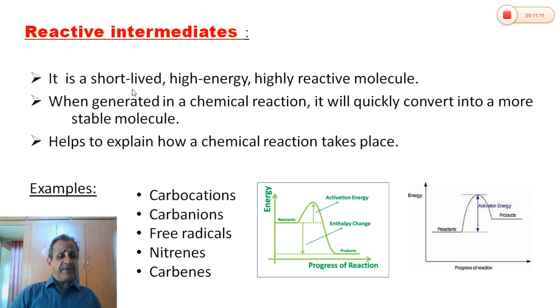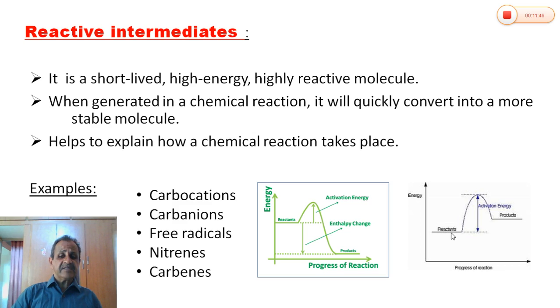Now, the fragments generated during homolytic or heterolytic bond cleavage are called reactive intermediates. They have a very short life, and are highly energetic and reactive species. So they are readily converted into more stable molecules. If the product is more stable than the reactant, then the reactive intermediate generated readily converts into products.